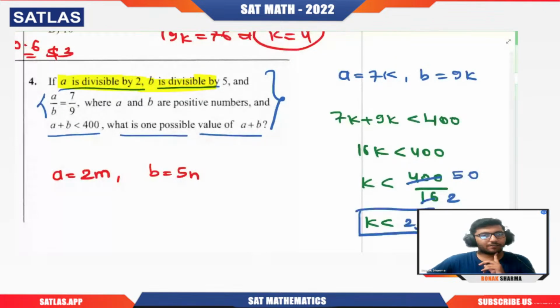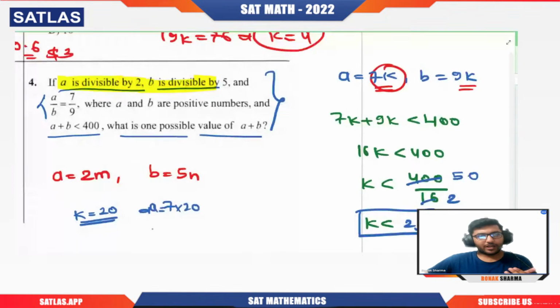If k is less than 25, now we need to see in what manner we can get the value of k in such a way that 7k is divisible by 2 and 9k is divisible by 5. Are you getting my point? Clearly, let's start taking values. Take k equal to 20. So 7 into 20 will be A, and B will be 9 into 20.